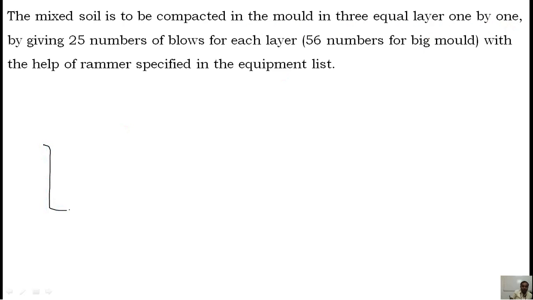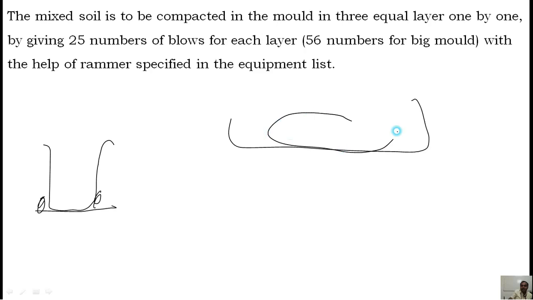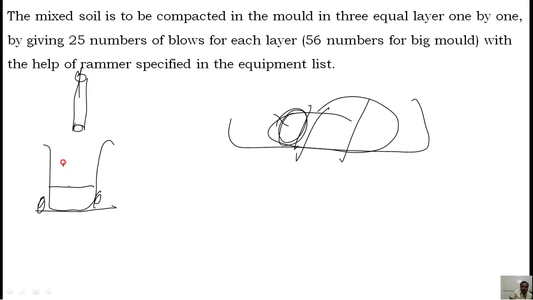Say this is a mold that I already showed. The base plate will be there, and some fixing arrangement will be there. Here the tray is there. In this tray you make 3 parts of the soil. Take the first part of the soil and put it in the mold, and by using that hammer you compact it. Then bring the second layer, put it here and compact it. Put the third layer and compact it. One by one you are going to compact, giving 25 blows.